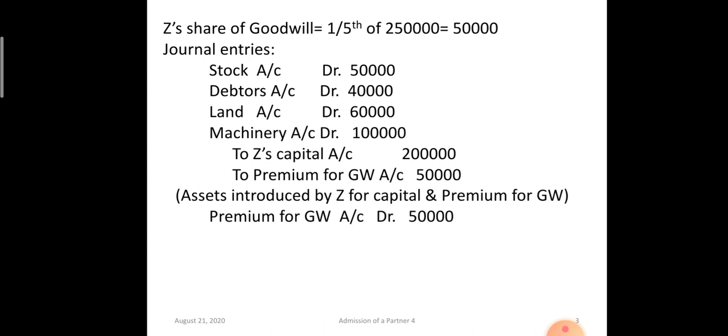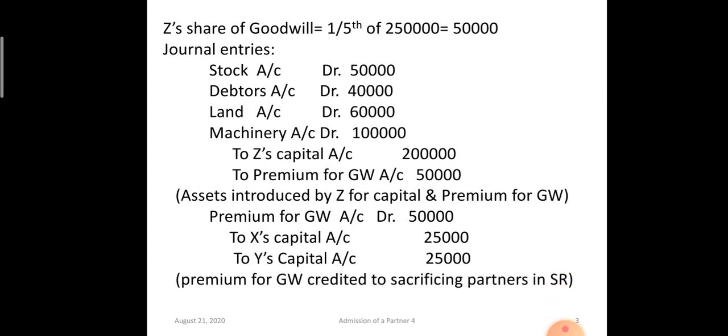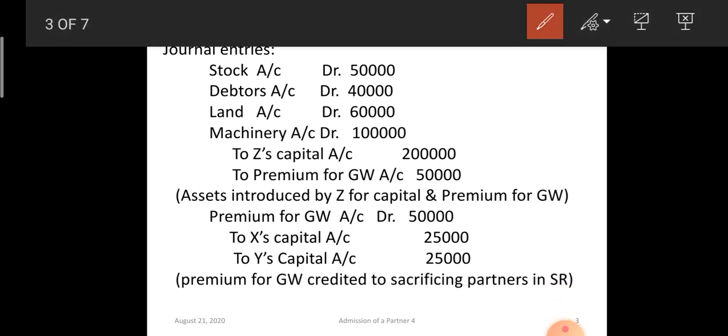Now premium for goodwill will be divided among the sacrificing partners X and Y in the sacrificing ratio, that is 1:1. So they both will get 25,000 rupees each. Sacrificing ratio is 1:1, as written in the previous slide.